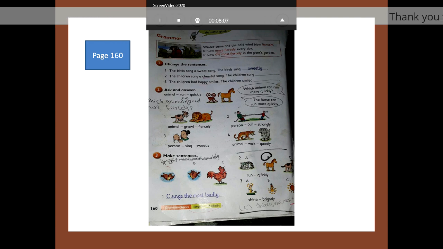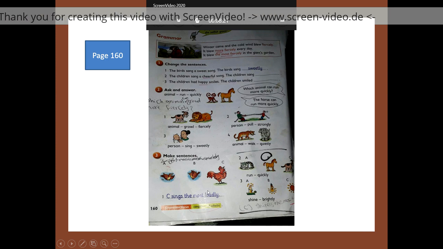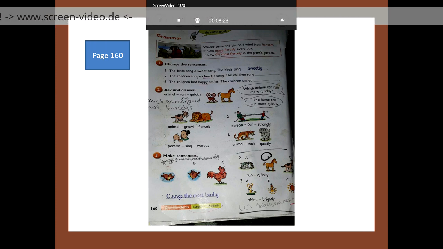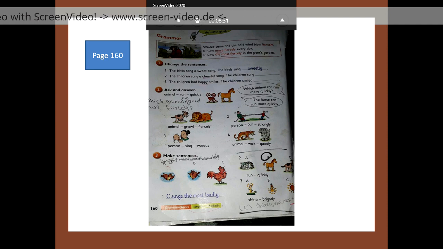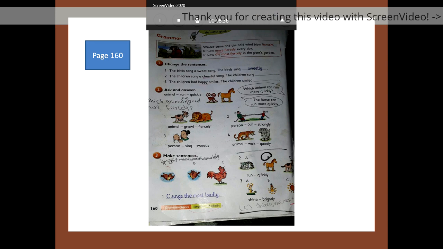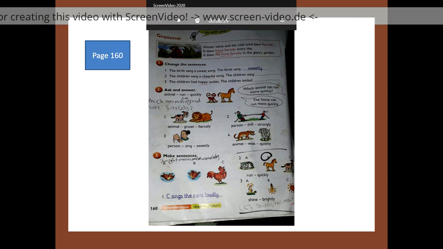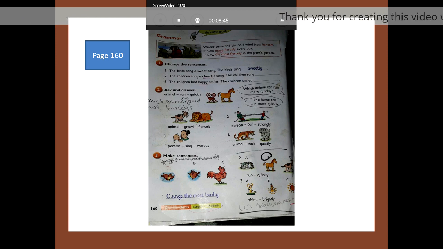Number 3. Make sentences like number 1. C. Sing it the most loudly. Number 2. Which one runs more or most here? Let's look at number 1 again. C. Sing it the most loudly. So we need the most before the adverb. It will be B. Runs the most quickly. Number 3. Shines brightly. Which one? C. C shines the most brightly.